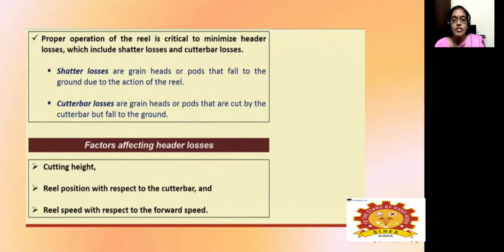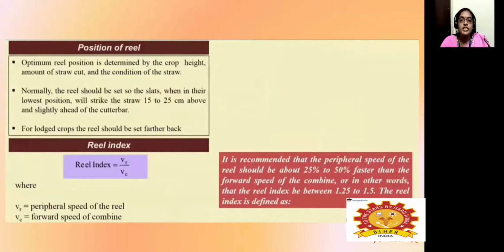There are different factors which will lead to the header losses and shatter losses. One is the cutting height, then the reel position, and the reel speed. These are the three factors that affect the header losses. First is the position of the reel. The optimum reel position is determined by the crop height, the amount of straw which is cut, and the condition of the straw.